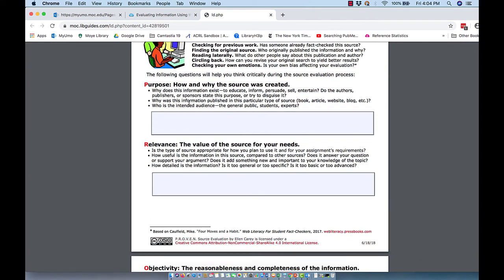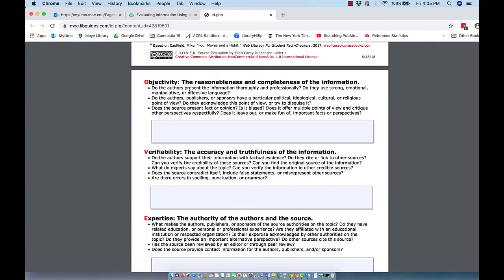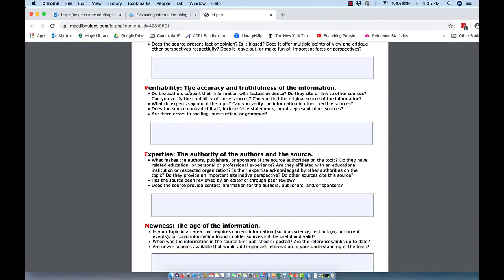So you want to, first of all, look at why was this article created? What's the purpose? Does it fit what I need? Is it relevant to my research question? Is it going to help me find answers that I need? Is it objective? Is it free of bias and prejudice? Can I verify the accuracy and the truthfulness of the information in the article?